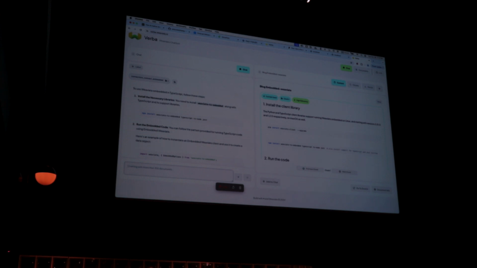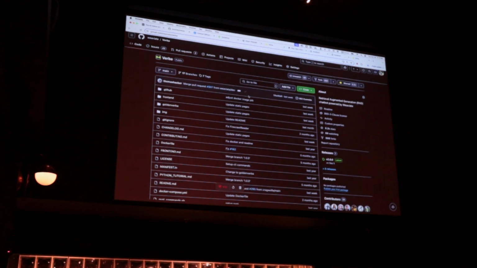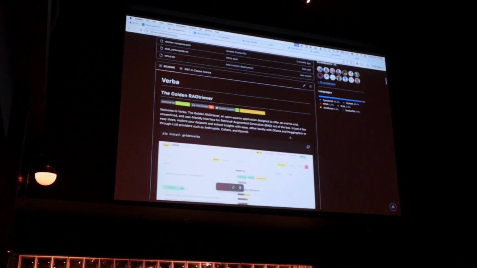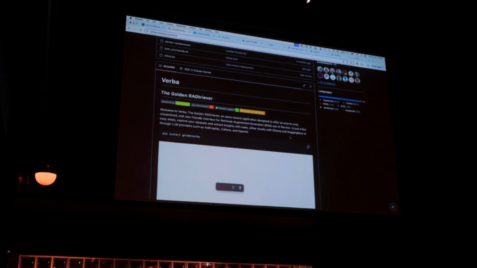Okay, so this is Verba. The one problem with Verba, okay, no problem. It's open source, which is dope. We have a good community of people that contribute to it. What's challenging about this is that it's hard to deploy and hard to run locally on your machine.